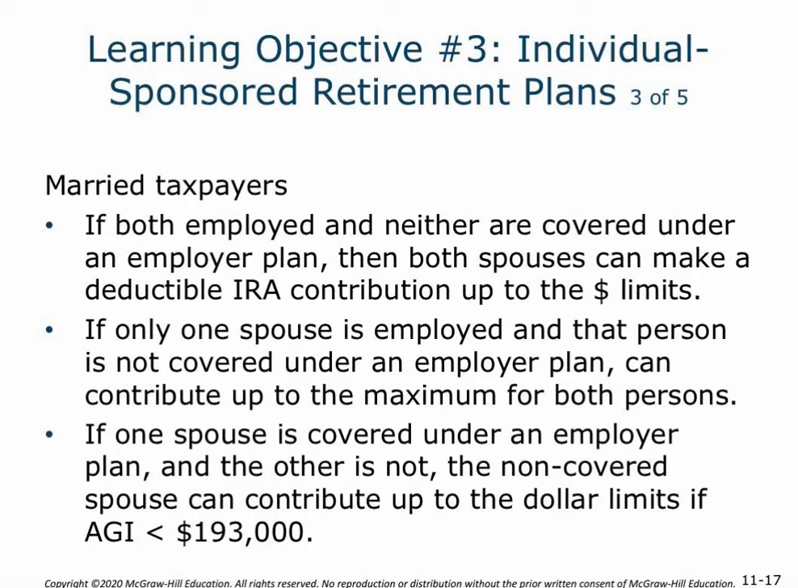And then married taxpayers, if they're both employed and neither are covered by an employer plan, then both spouses can make the contribution up to the limits. If only one spouse is employed and not covered, then both can contribute up to the maximum. If one spouse is covered under an employer plan and the other is not, the non-covered spouse can contribute up to the dollar limits if AGI is going to be less than $193,000.